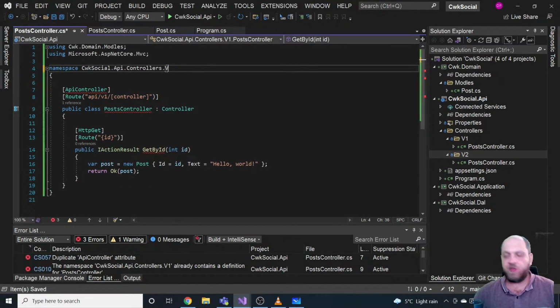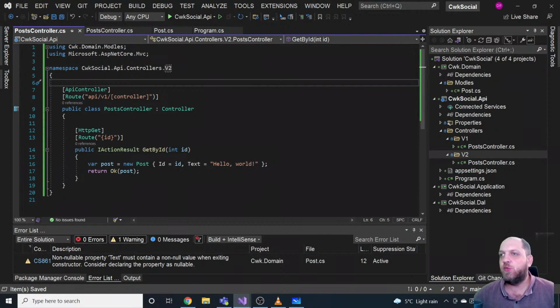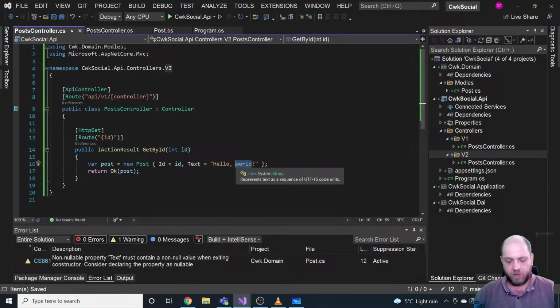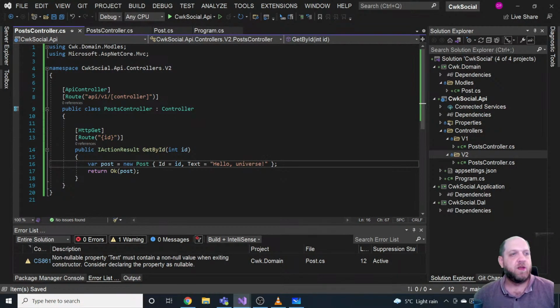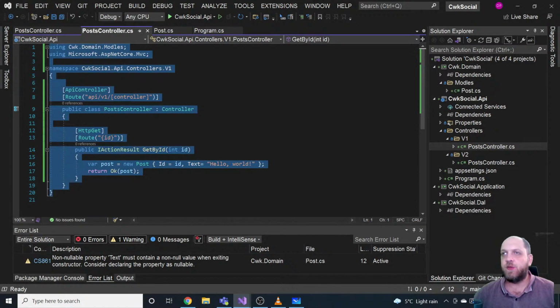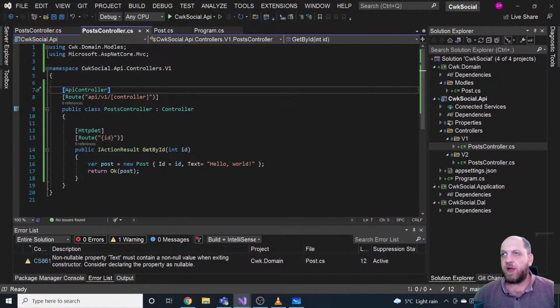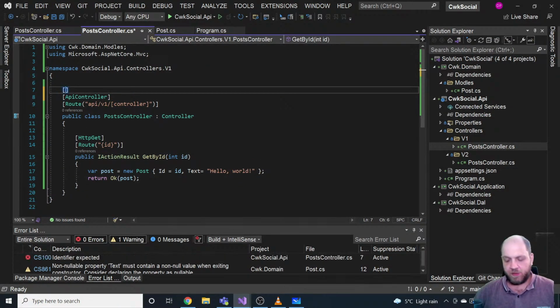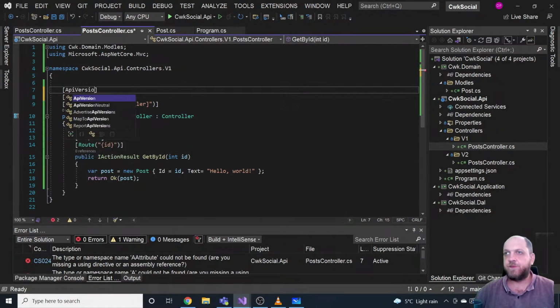So we just have to change the namespace here to be v2, and here instead of hello world, we just return hello universe. Okay, so that would be fairly it for now. Now there's one other thing that we would have to do here, which is that we would have to decorate our controllers with another attribute, and that would be API version.